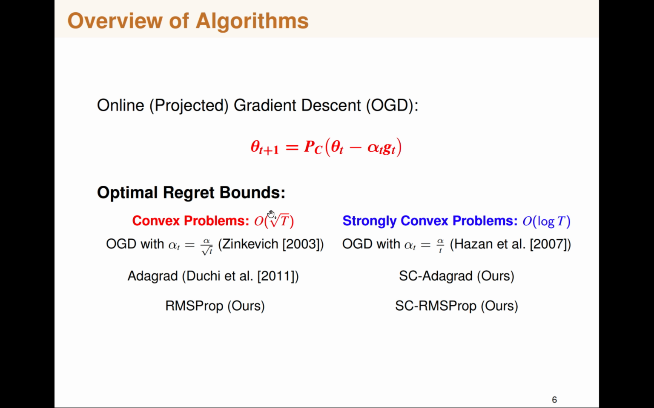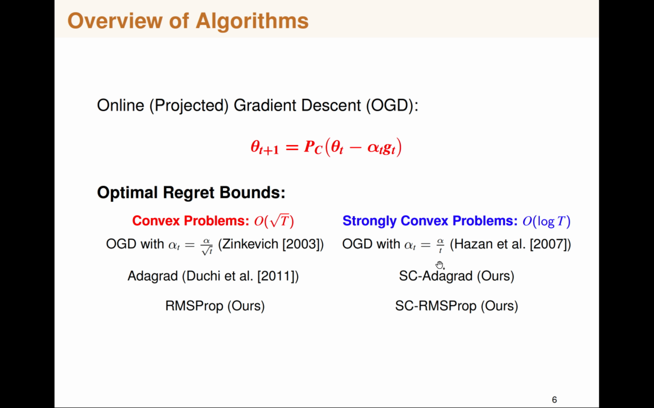And there was a variant proposed by Duchi et al. in 2011 called Adagrad, which essentially uses the same idea. However, instead of depending on t, it tries to obtain a data-dependent step size, which depends on the previous gradients and the current gradient. And on the contrary, for strongly convex problems, it was shown in 2007 by Hazan et al.